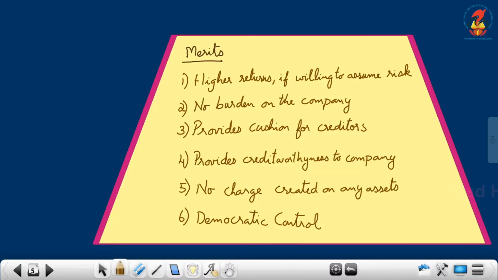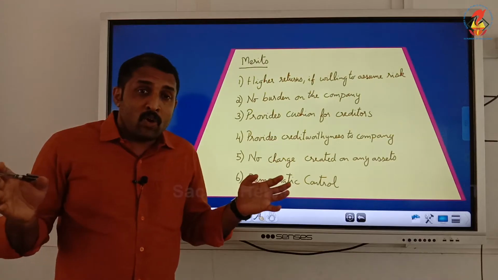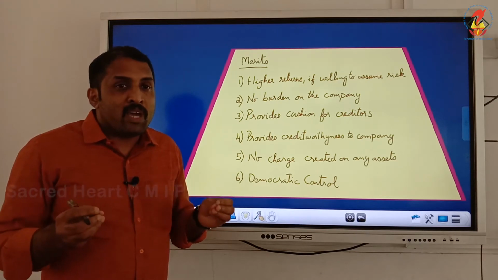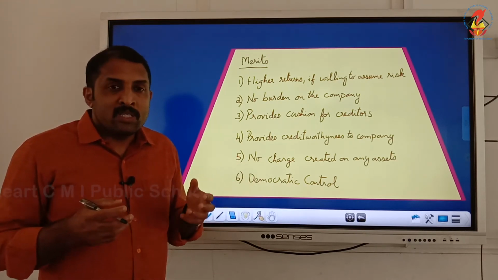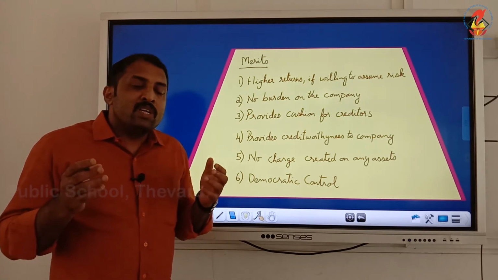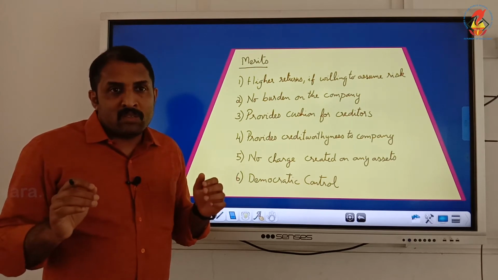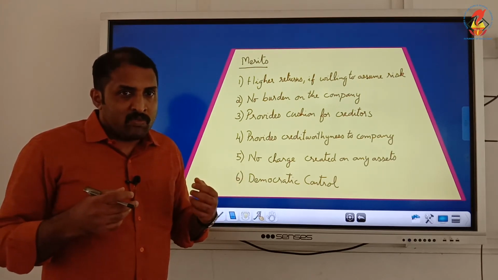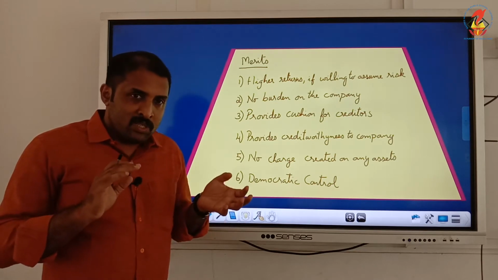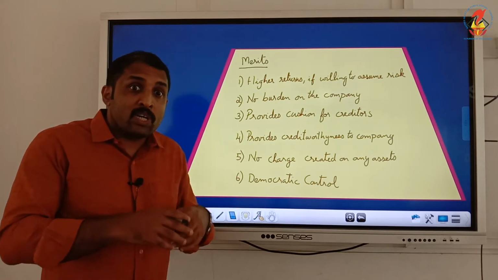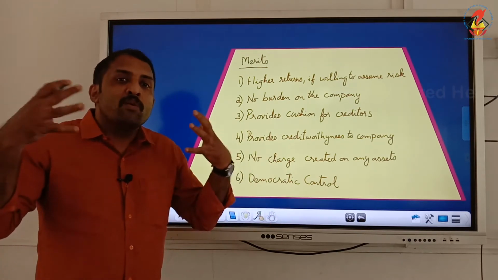Now, what are the merits? If you are looking at the merits of equity shares, one of the major merits is that if the investors are ready to take risk, they may get a high return, because as I have said, for equity shares it is not compulsory that payment will be received. Only when there is something more they will receive, because they are paid after settling all the other claims. That means after settling all the claims, whatever is remaining, if it is more, more return will be there.